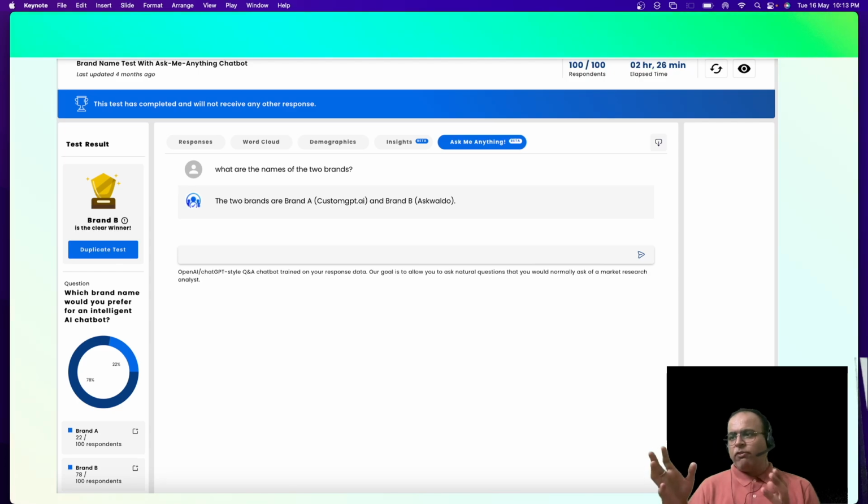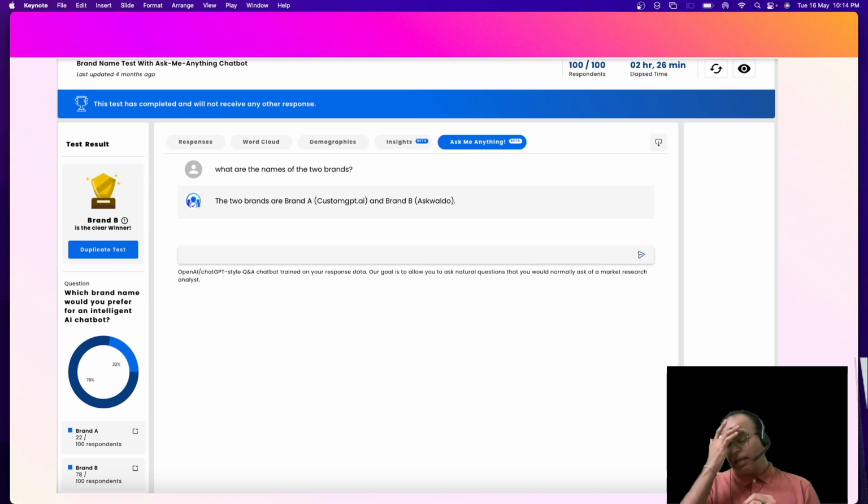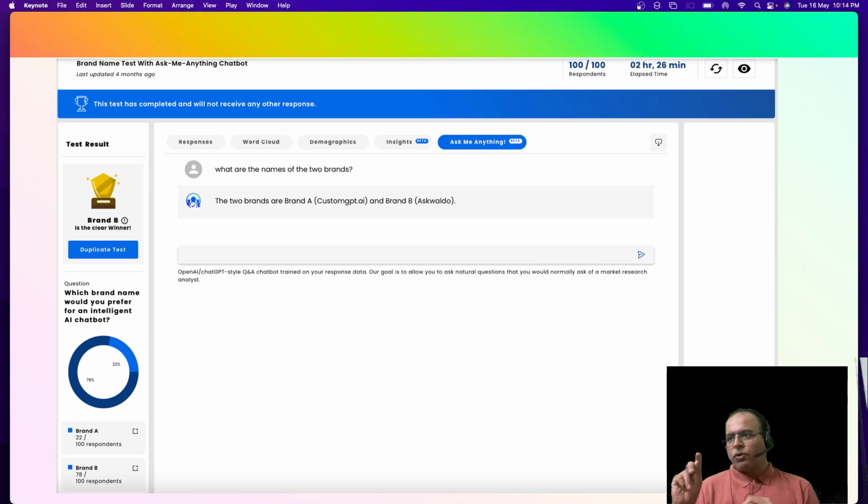So just to give you some background, this survey was conducted by the infrastructure provider, and they asked users to rate between two brand names. The first brand name was called Brand A, whose actual name was CustomGPT.ai, whereas Brand B was called Ask Waldo, right?